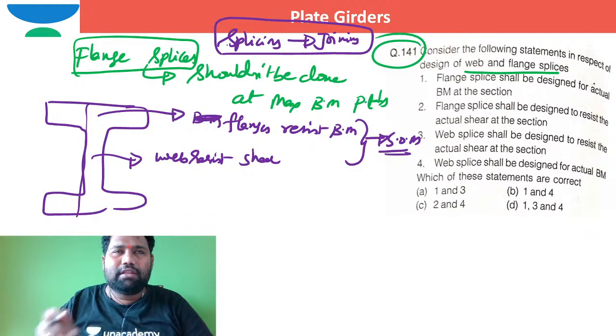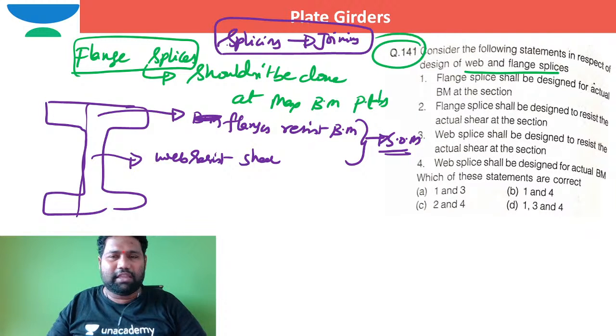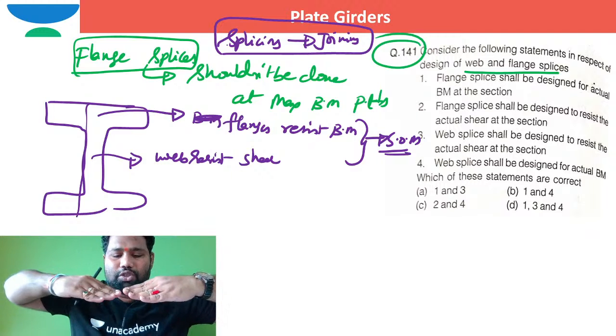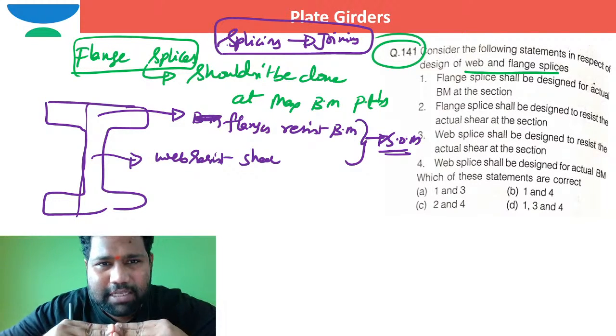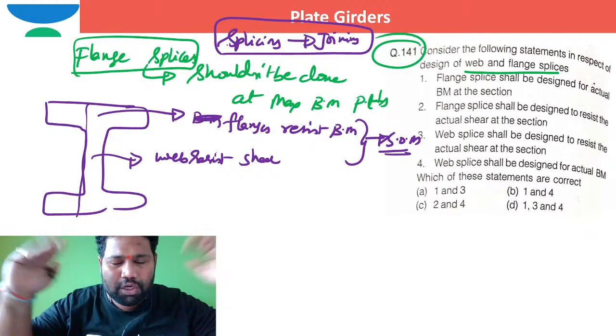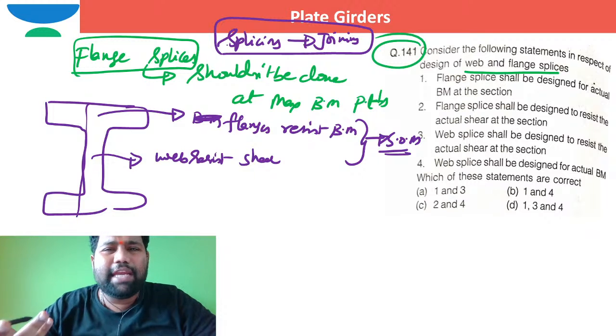But if you take the plate girder, the length of the plate girder may be 20 meters, 30 meters, or anything, right? In such a case, one flange plate must be joined adjacently. So joining of flange plates is required, and joining of web plates is also required to get the desired length of 20 meters or 30 meters, whatever that may be. So the joining is mandatory.